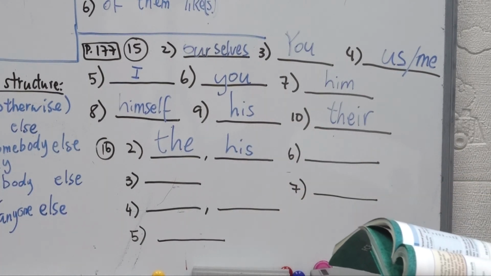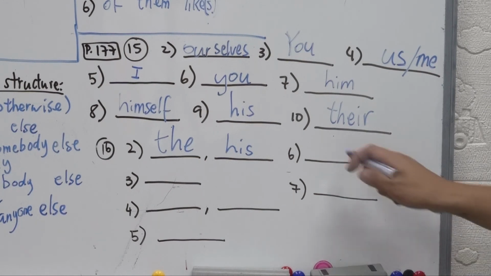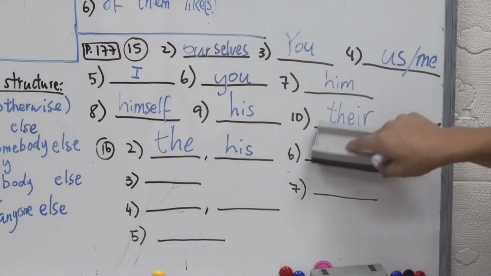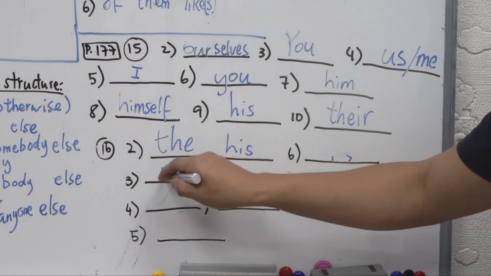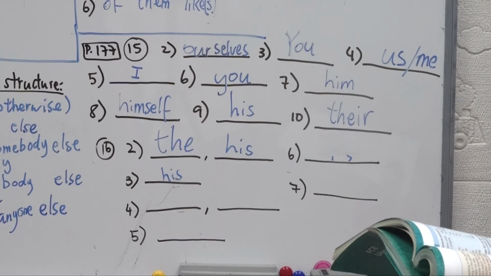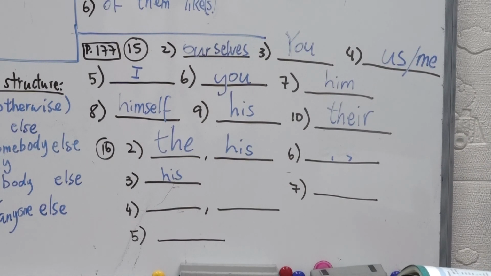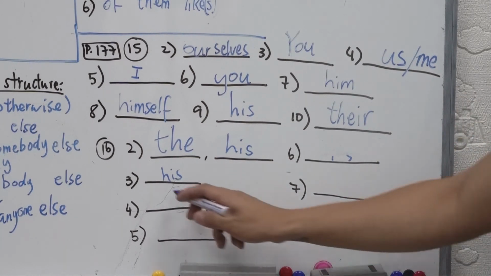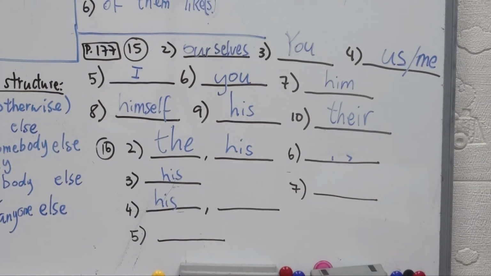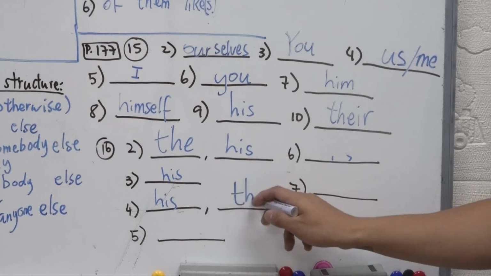He hugged blank son and said, "I'm proud of you." Whose son? He hugged his son, right? Oops, sorry. He hugged his son. Number 3. Number 4, the little boy kissed blank sister on blank cheek. Whose sister is it? The little boy's, right? So the little boy is he. So it should be his sister on her cheek. Her cheek is wrong, so it should be on the cheek, right?